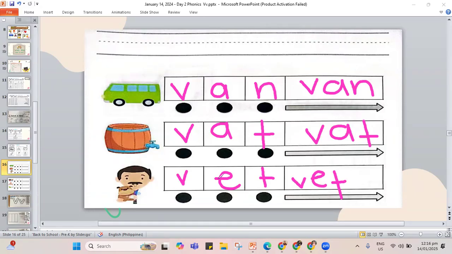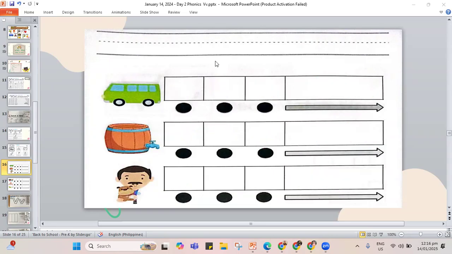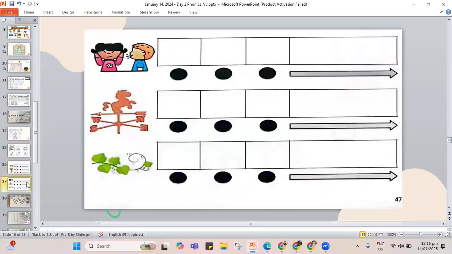Now that we are done with our page for this one, let's move to the next. Let's spell out the vex. V, E, X. We have vex.